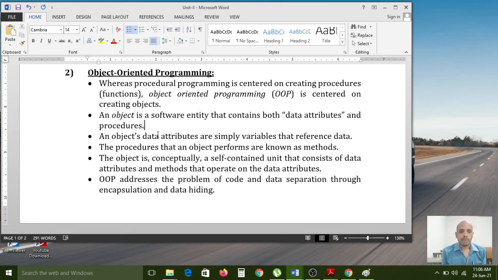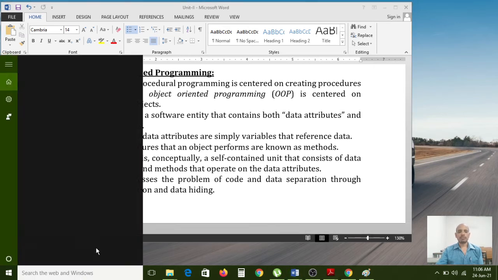for a single object, each and every copy is maintained. If you create data attributes, data variables, and also procedures, nothing but functions, and after that you create an object, each and every object contains a separate copy of data attributes and procedures. It should maintain this internally.